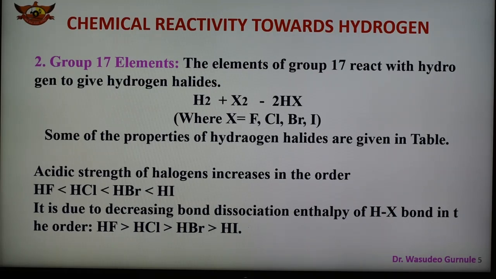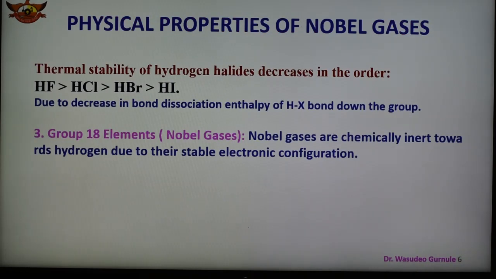So this is about the acid strength of this group, and in the next slide, the thermal stability of hydrogen halides decreases in the order HF is greater than HCl, which is greater than HBr, which is greater than HI. It is due to the decrease in bond dissociation enthalpy of the HX bond as we go down the group.